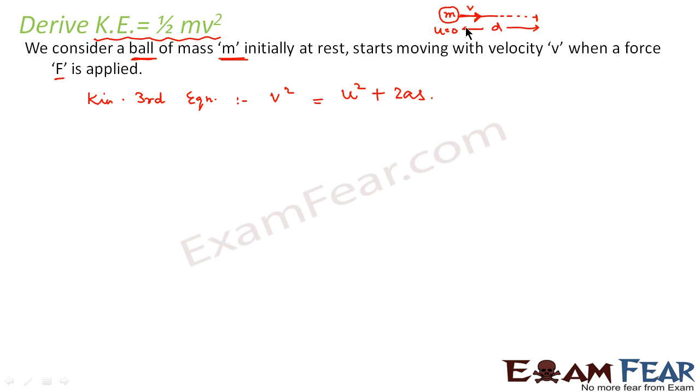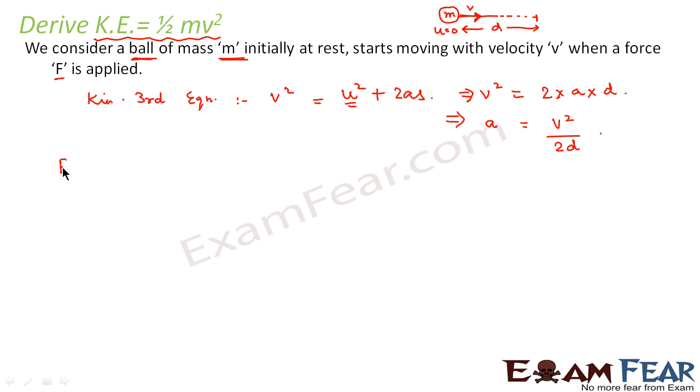So v square will be equal to 2 into a into d. From here we get a is equal to v square divided by 2d. This would be the acceleration in terms of velocity and displacement.